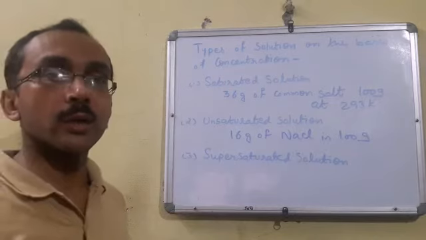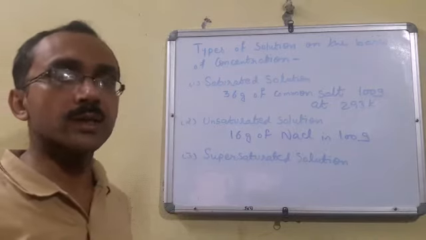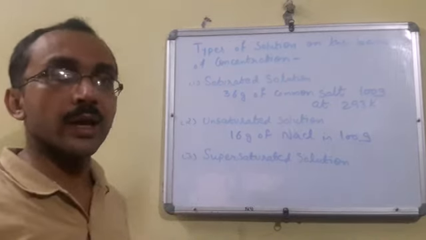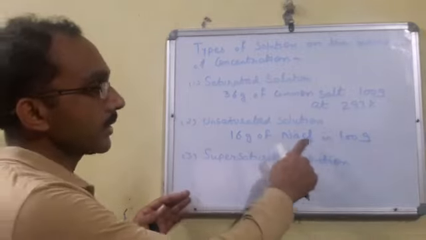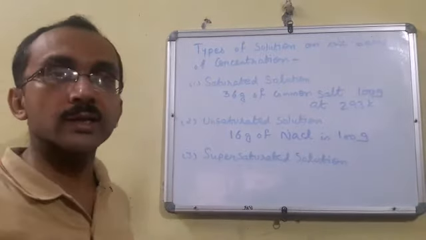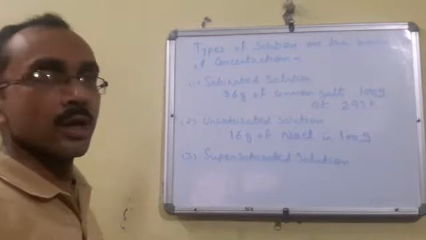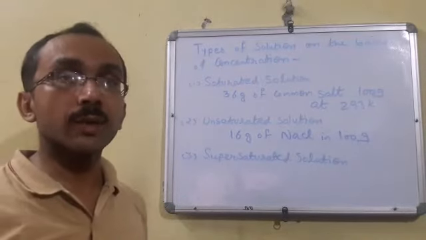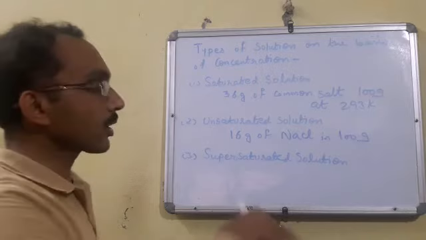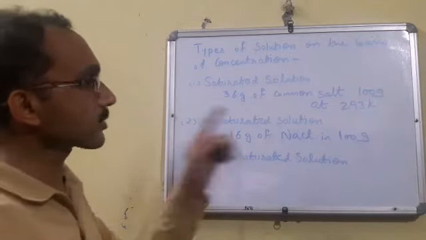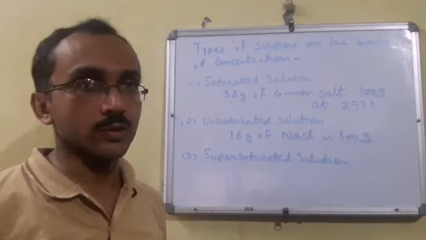But here we dissolve only 16 gram of NaCl in 100 gram of water. That means it can hold 20 gram more. That means the spaces are not filled. So we can add 20 gram more NaCl in that 100 gram of water to make it saturated. So in that case, we say it is an unsaturated solution in which the spaces of water are not completely filled, and we can add more amount of solute in that. So then it is called as unsaturated solution.